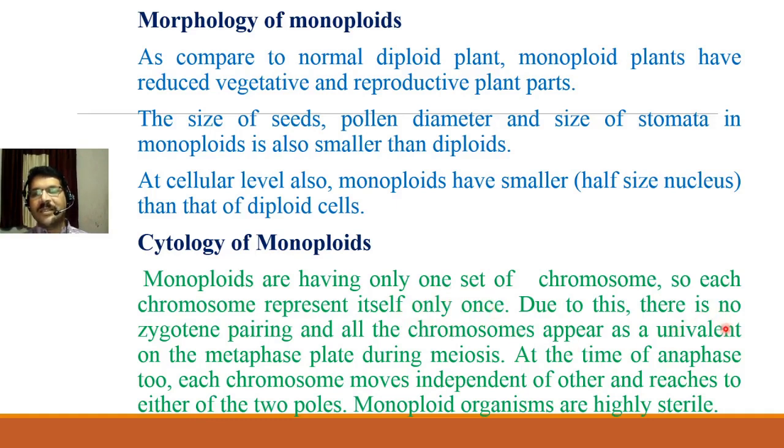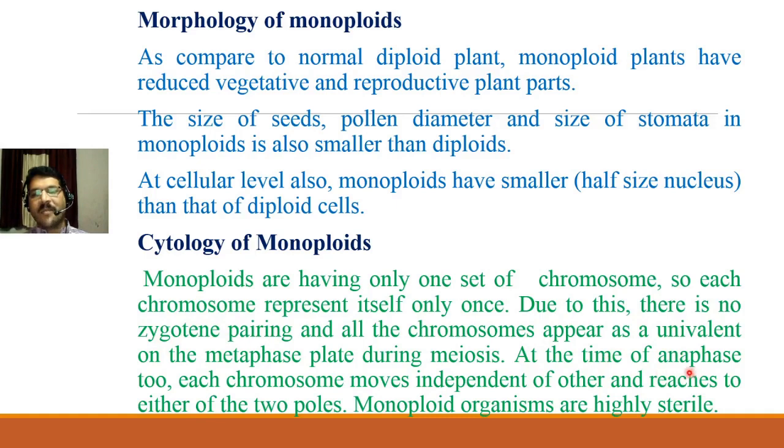Due to this, there is no zygotene pairing, and all the chromosomes appear as univalents on the metaphase plate during meiosis. On the metaphase plate, they will represent themselves only once. There will be no zygotene pairing, because this phase is produced in homologous chromosomes, but there are no homologous chromosomes, only one chromosome is there, and so they are known as univalent.